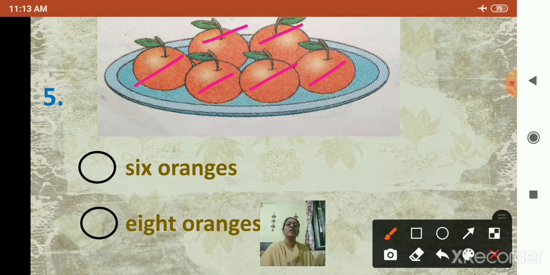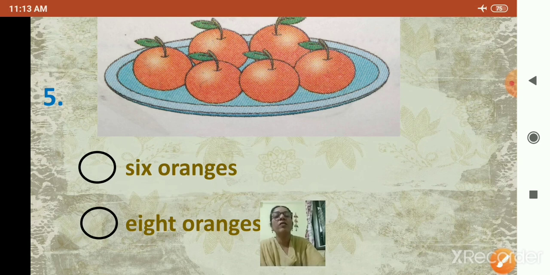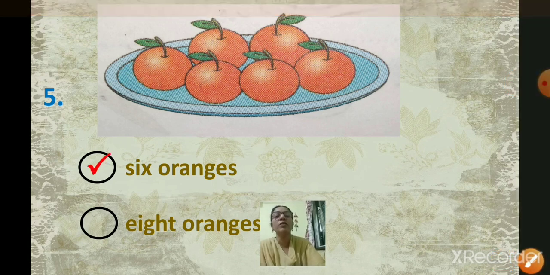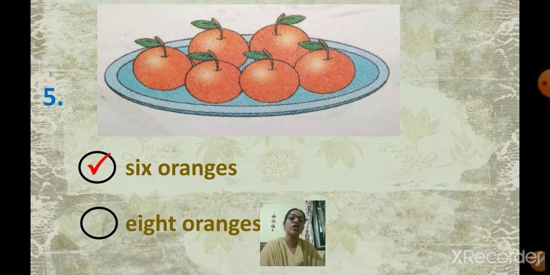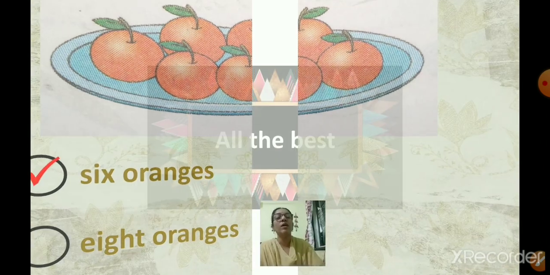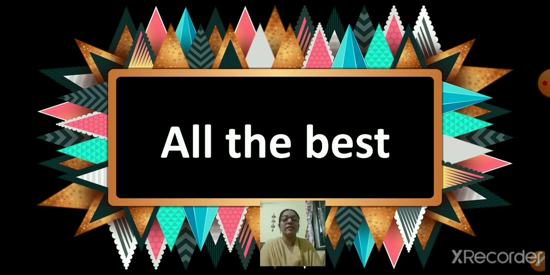So how many oranges are there? 6 oranges. So which option are you going to click? Yes, the first option. So how many oranges are there? 6 oranges. Okay, children, so we have finished our revision.